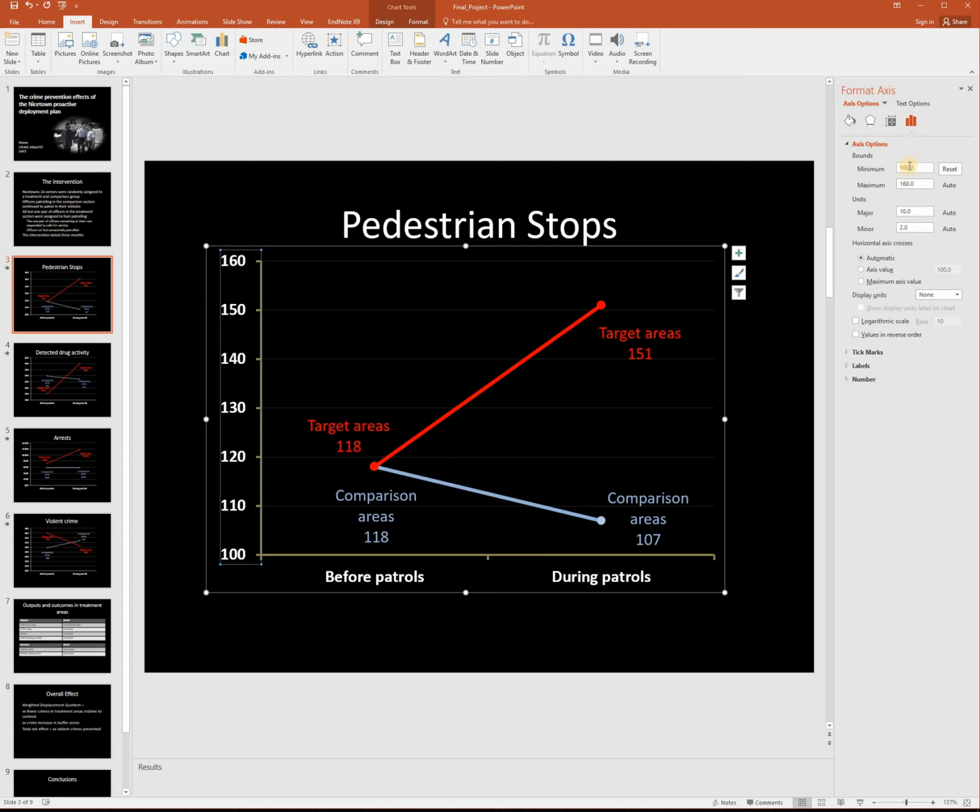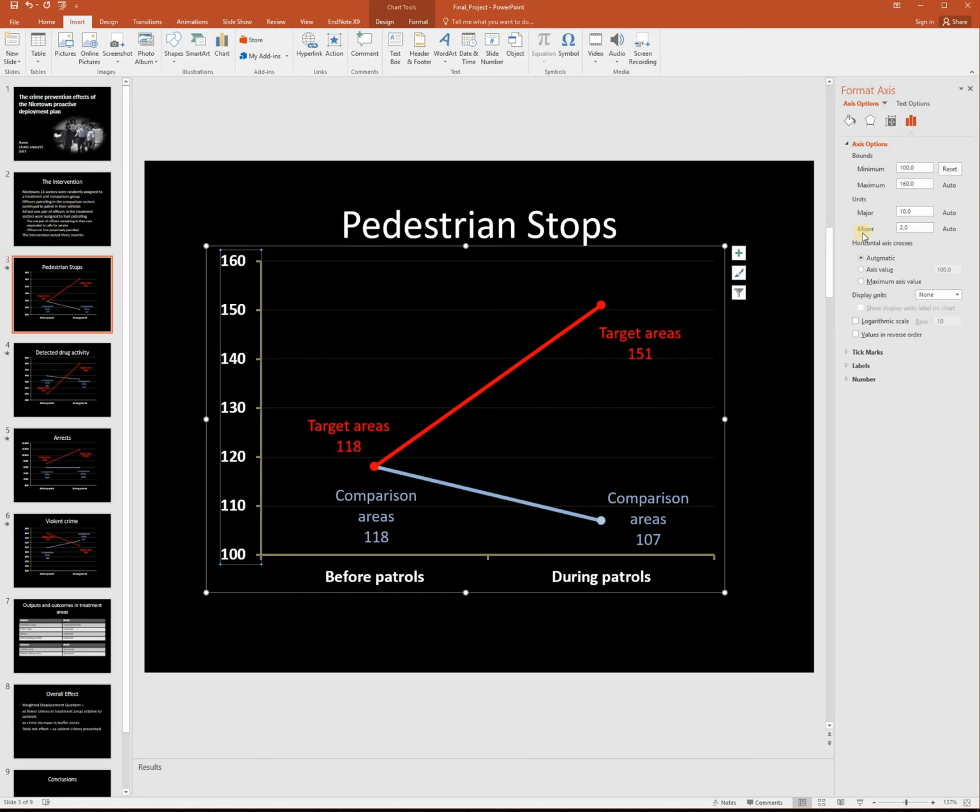So here on my vertical axis, the minimum is 100 and the maximum is 160, right? Because my lowest number here is 107, and so 100 is a good starting place for my axis, and then my highest is 151, and so 160 is appropriate here. And all I had to do was, again, right click, change the axis, and enter that information here.